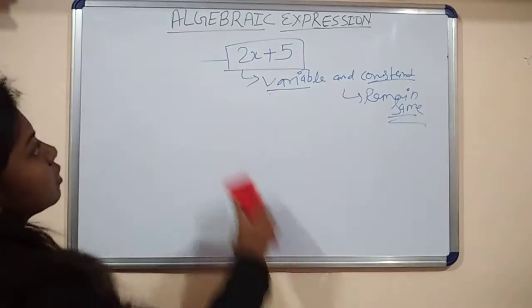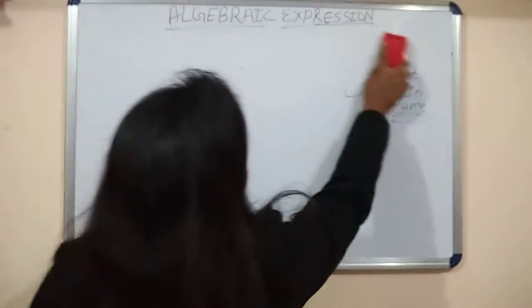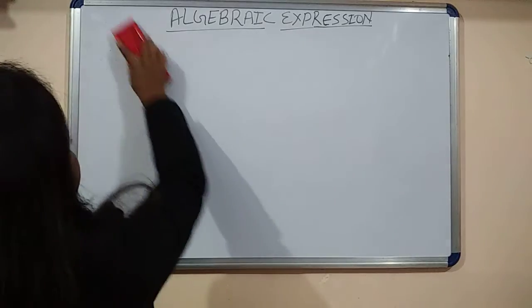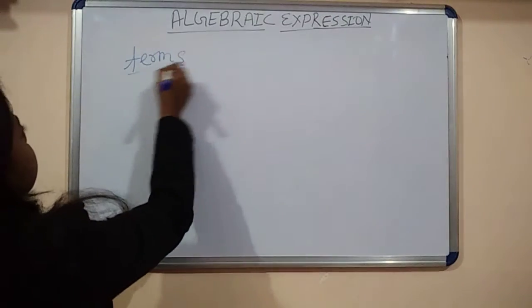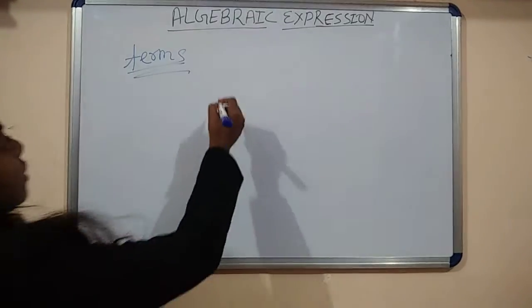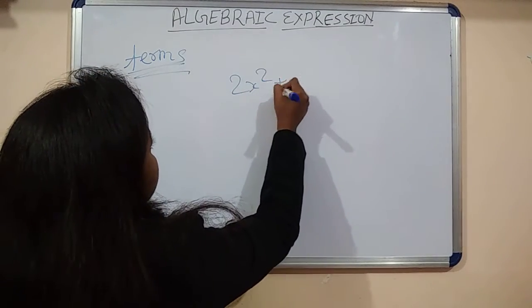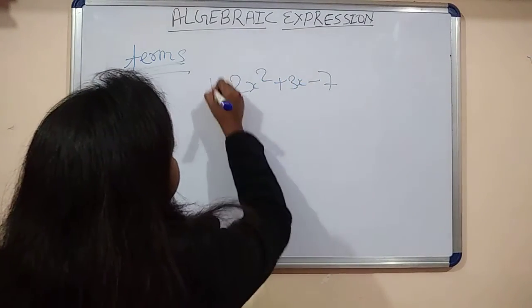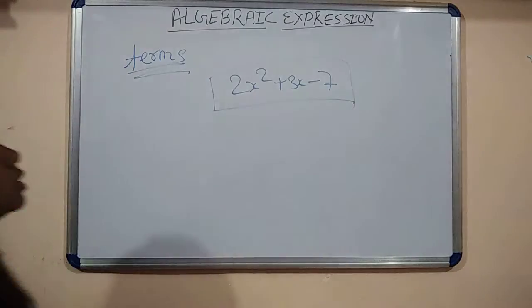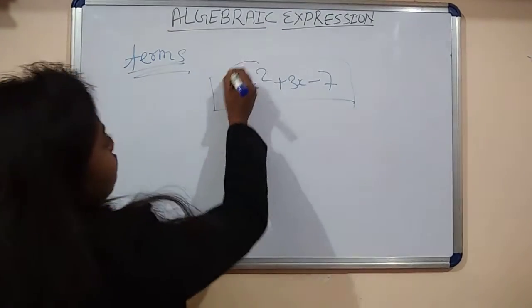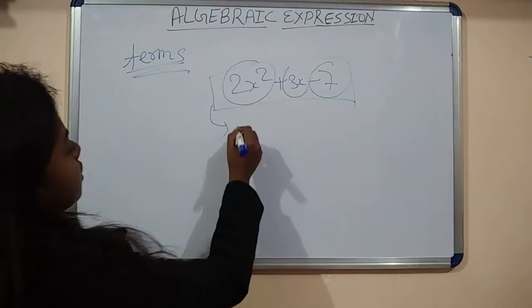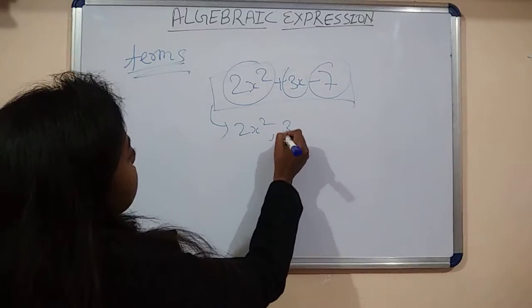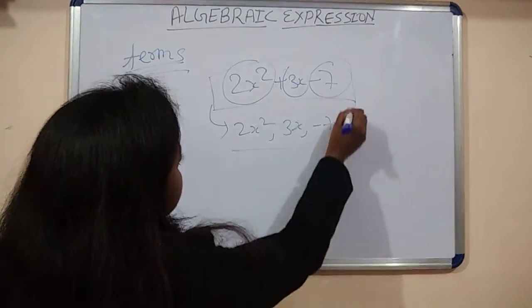What is the next topic? Next topic is terms. What is terms? Let's take an example, 2x square plus 3x minus 7. This is an algebraic expression, and 2x square, 3x and minus 7, this is called terms.